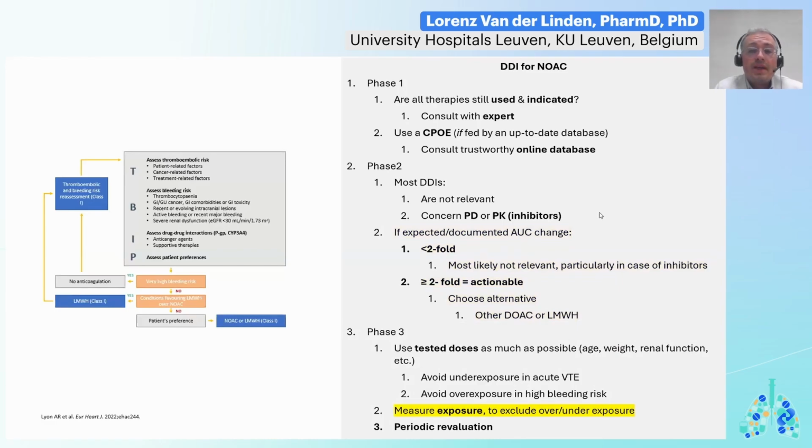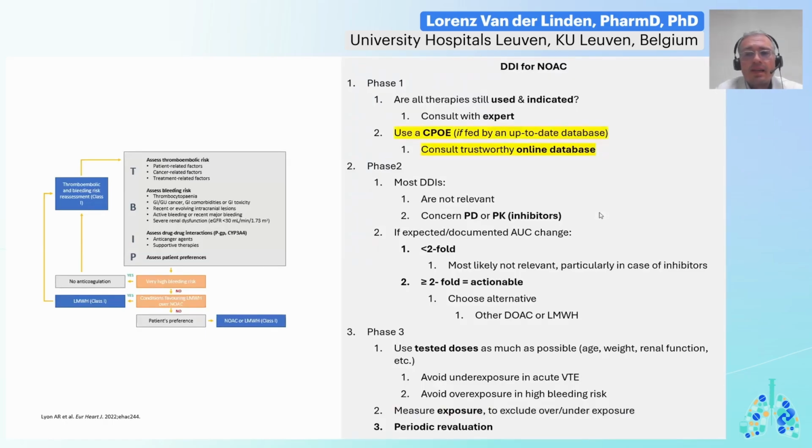And then step 3, try to keep using these tested doses, refrain from adjusting doses based on solely pharmacokinetic data. We can and sometimes should probably measure exposure, but mostly to exclude over and under exposure. And of course, therapy should be evaluated periodically.